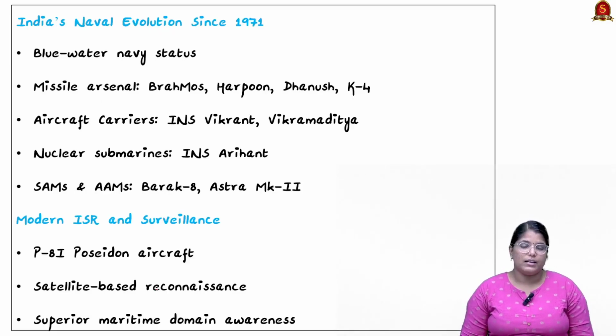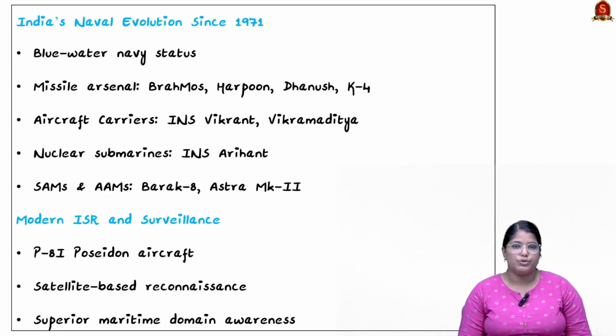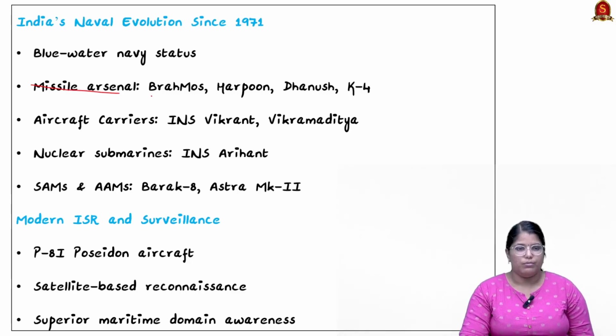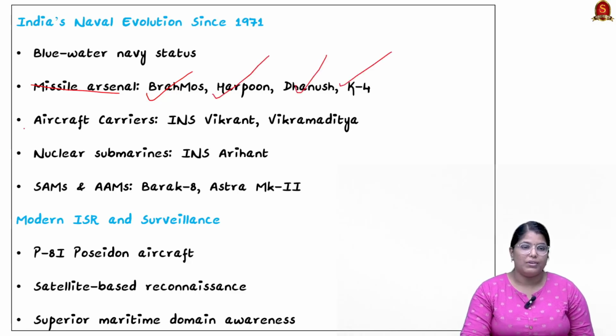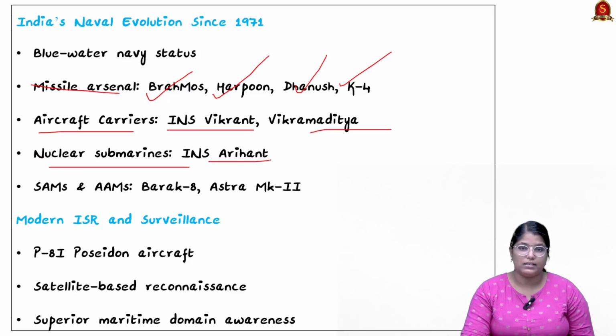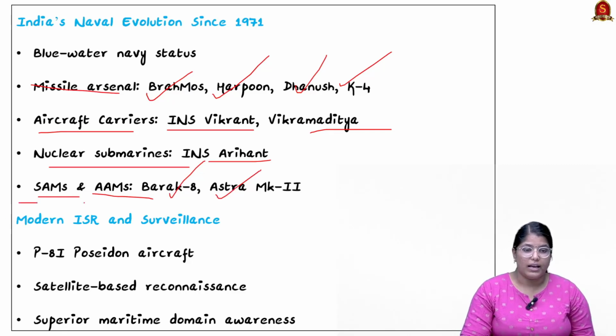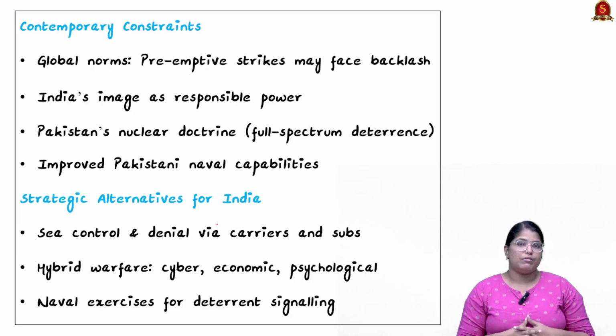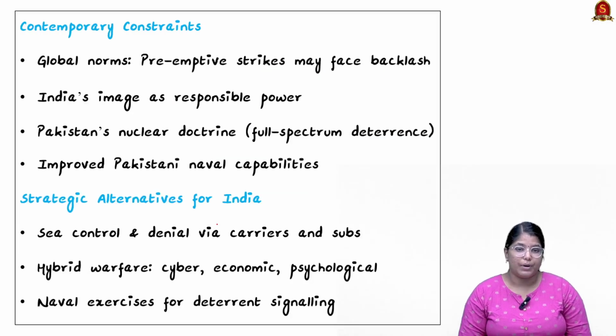Since that incident, we have evolved a lot when it comes to maritime security. For example, we have missiles like BrahMos, Harpoon, Dhanush, and K4. We have very big aircraft carriers, INS Vikrant and Vikramaditya. We have nuclear submarines, INS Arihant. We have surface to air as well as air to air missiles, which include Barak 8 as well as Astra Mk2, and we even have modern ISR as well as surveillance. Being this powerful, India can actually take a preemptive strike, but there are certain concerns. Let us see them one by one.